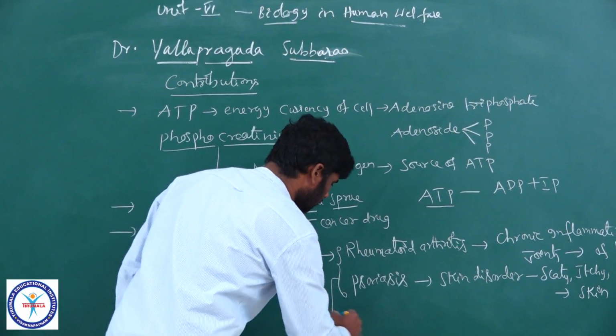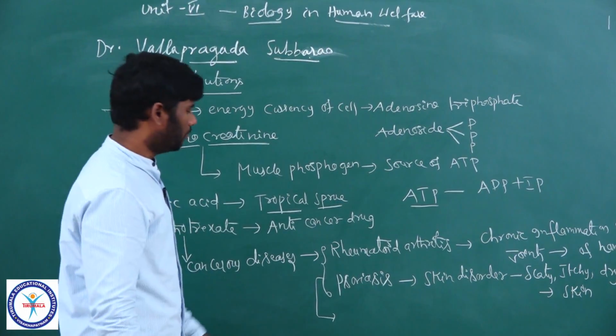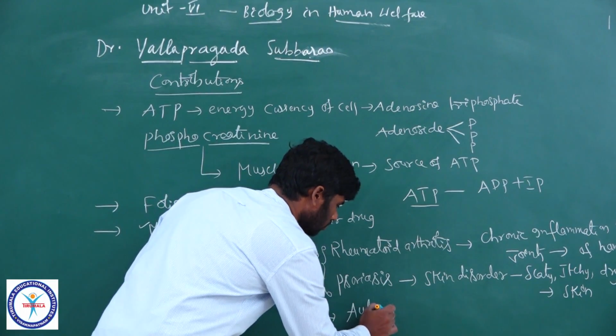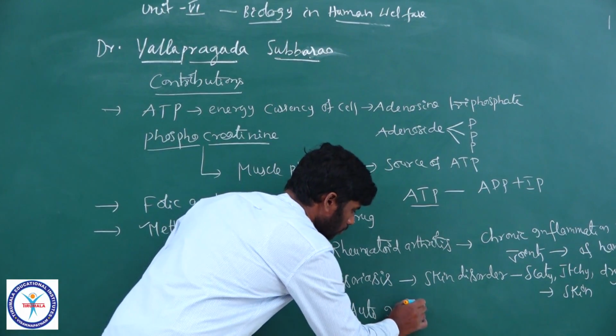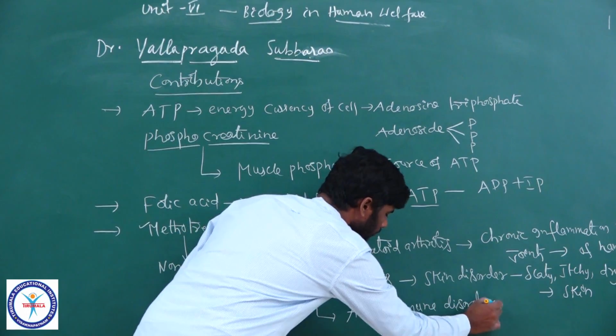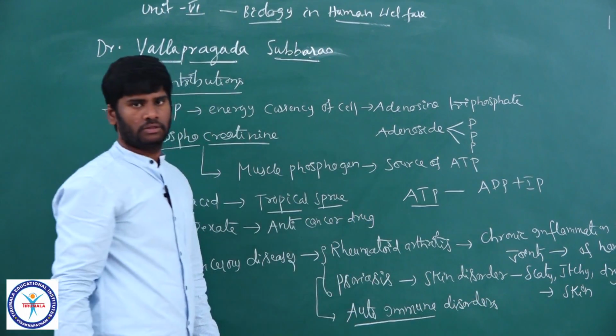Very important thing. In 2018 NEET, one bit was given, that is autoimmune disorders. What are autoimmune disorders?